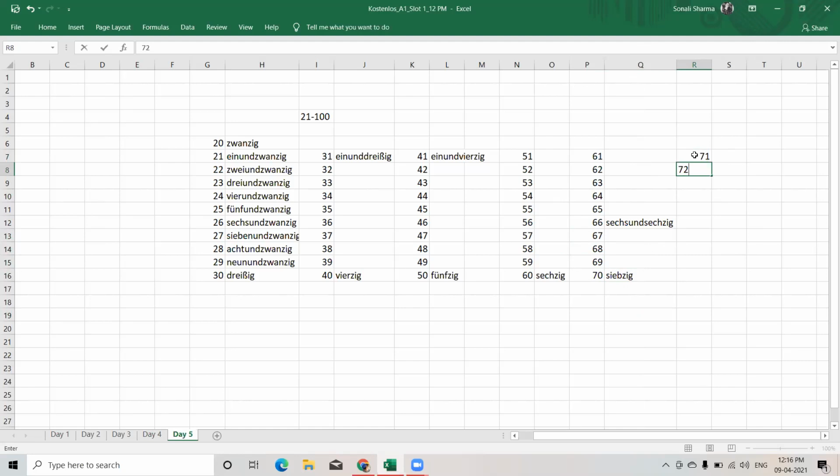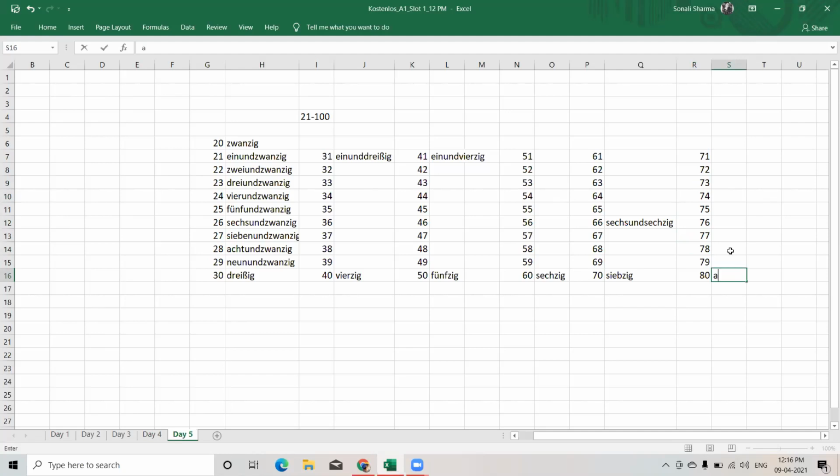72 is zwei und 70. 73 is drei und 70. 74 is vier und 70. 75, 76, 77, 78, 79. Last is